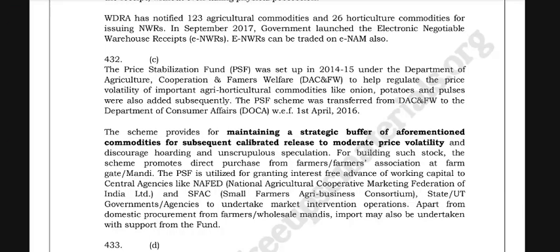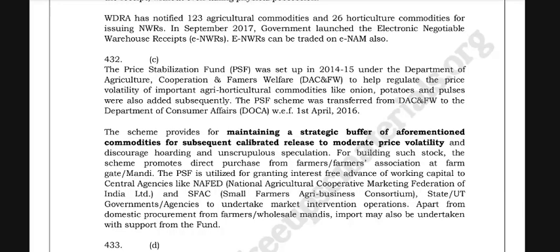The scheme provides for maintaining a strategic buffer of the aforementioned commodities for subsequent calibrated release to moderate price volatility and discourage hoarding and speculation for building such stock. The scheme promotes direct purchase from farmers or farmers' associations at the farm gate or mandi.